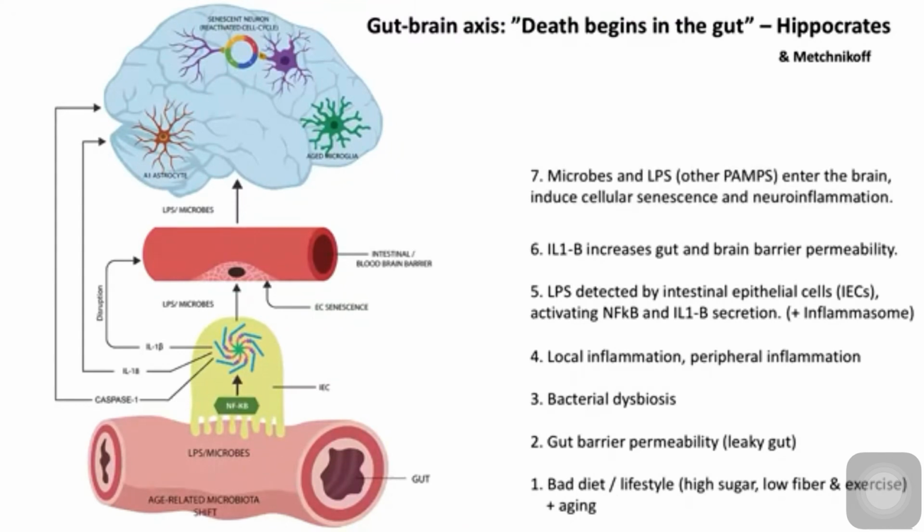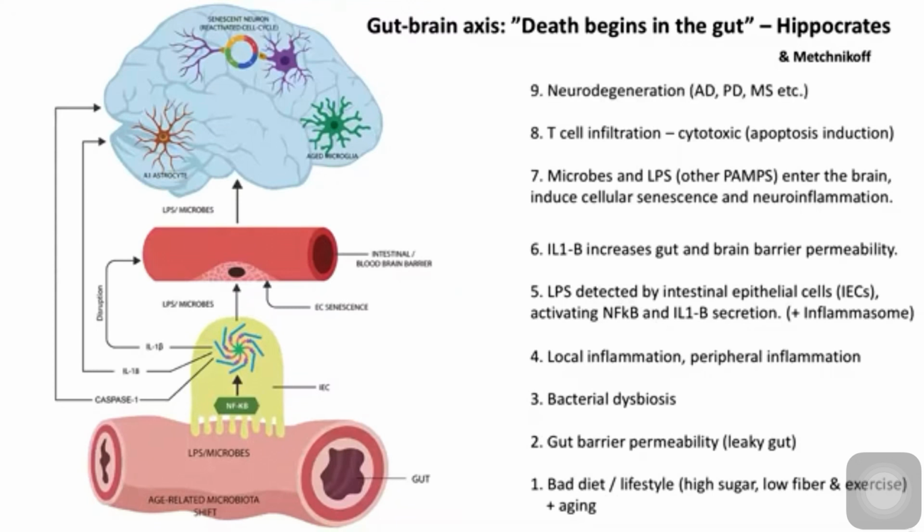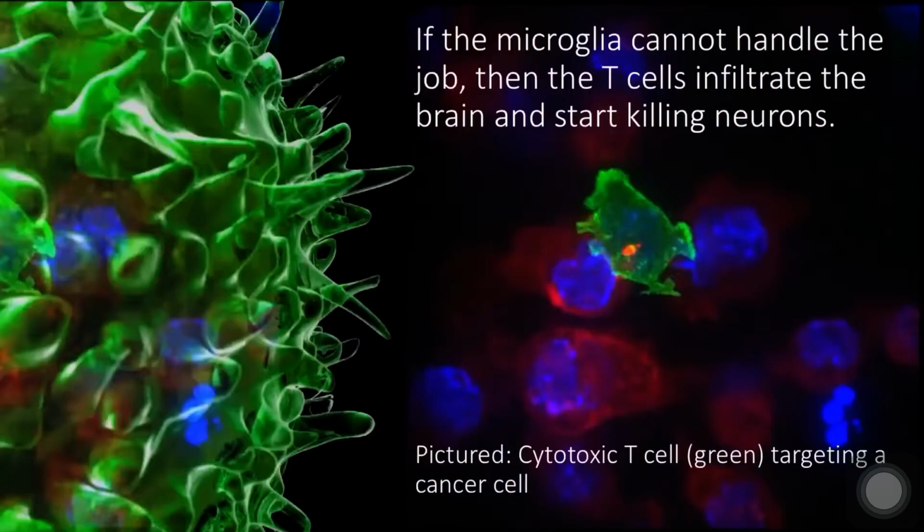So the microbes and LPS and other PAMPs get into the brain, induce cellular senescence, neuroinflammation, and other bad stuff. If that persists, you get T cell infiltration, and that's really bad. And we'll get into that, so I'll show some data on that. You get cytotoxic T cells coming in, and those T cells can actually poke other cells and tell them to apoptose. And so that is what we seek to avoid. If that happens, it results in neurodegeneration.